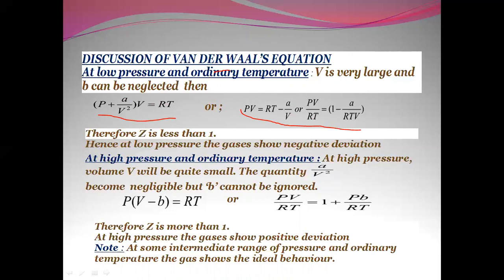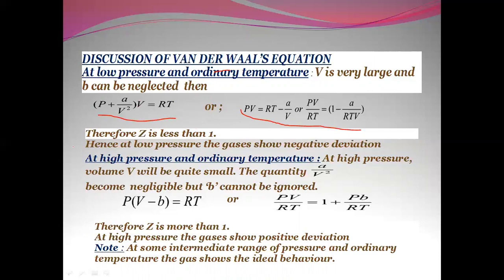Therefore Z is less than 1. You can see over here that to get the value of PV, you use that equation, so PV = RT − a/V. That's why Z is less than 1, and hence at low pressure the gases show negative deviation.